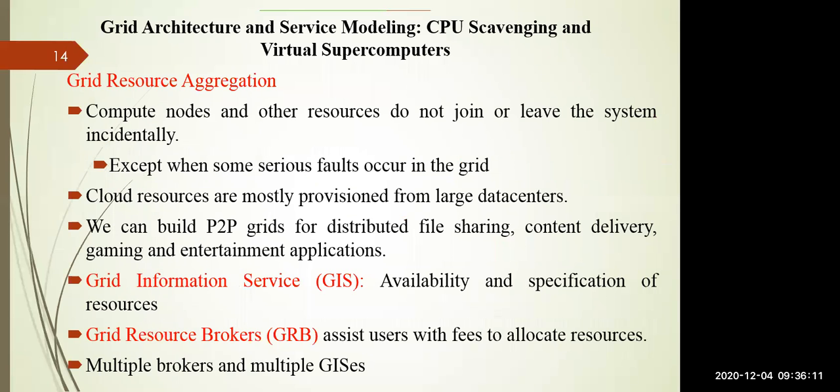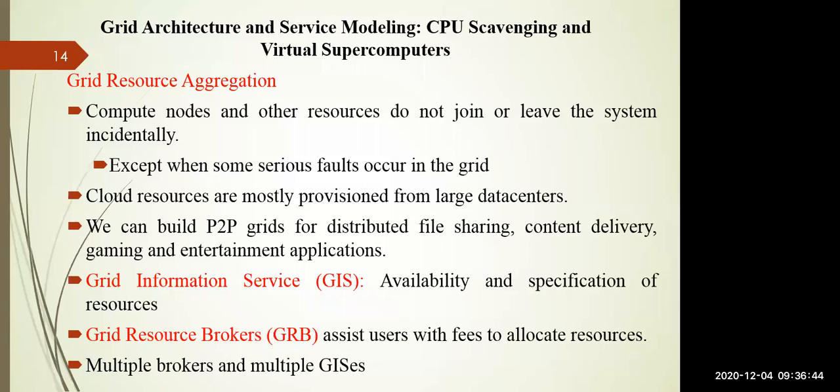Next, let us see grid resource aggregation. In grid resource aggregation, the compute nodes and other resources of our grid do not join or leave the system incidentally. Many systems are dedicatedly participating in the grid, but sometimes systems leave and sometimes they join. As resources join and leave, the load is more or less shared among an equal number of resources.